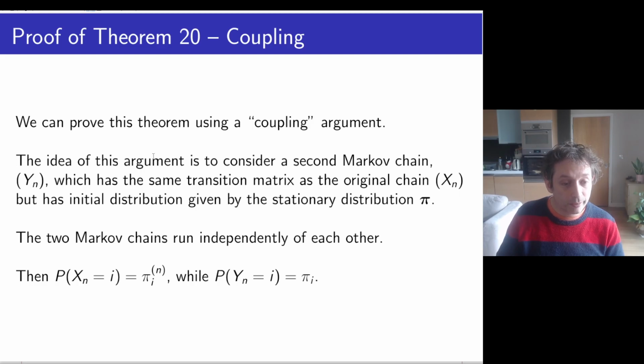So this means in particular that the probability that Xn equals i is pi_i, and the probability that Yn equals i is just pi_i. This one doesn't depend on n. And so I want to show that this probability will become close to that probability. The way we're going to do it is we're going to see that Xn at some point will become kind of like Yn in some way.